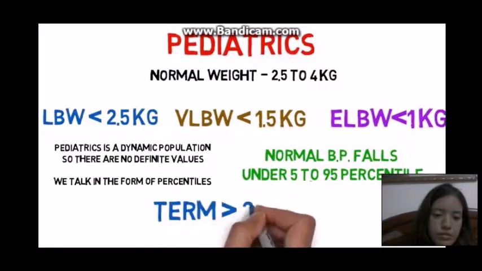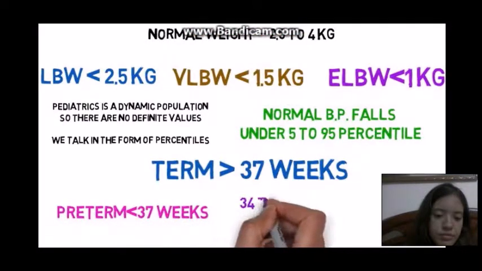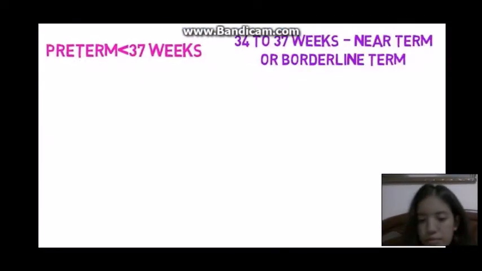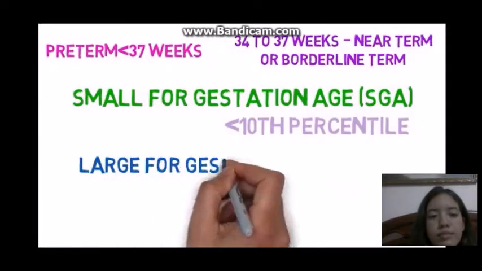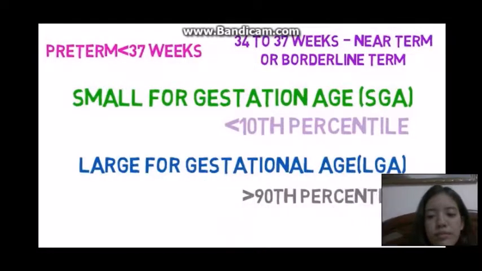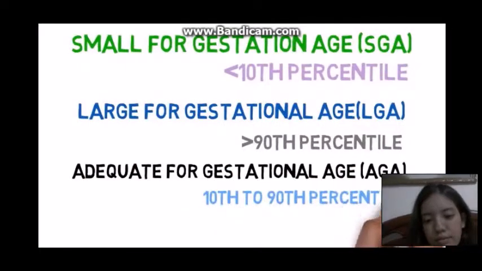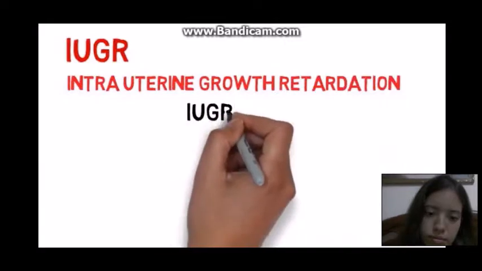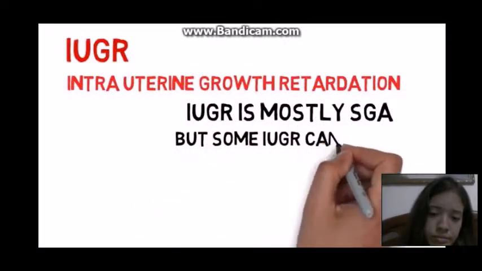Term gestation is greater than 37 weeks. Preterm is less than 37 weeks. 34 to 37 weeks is called near term or borderline term. Small for gestational age is less than 10th percentile. Large for gestational age is greater than 90th percentile. Adequate for gestational age falls between 10th to 90th percentile. Now we discuss IUGR. IUGR stands for intrauterine growth retardation. IUGR is mostly small for gestational age, but some IUGR can also be adequate for gestational age.